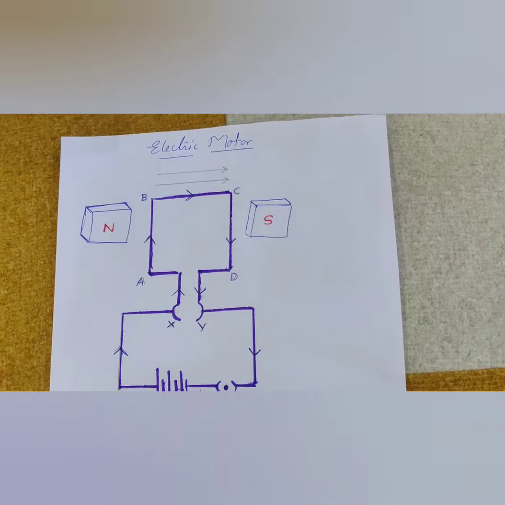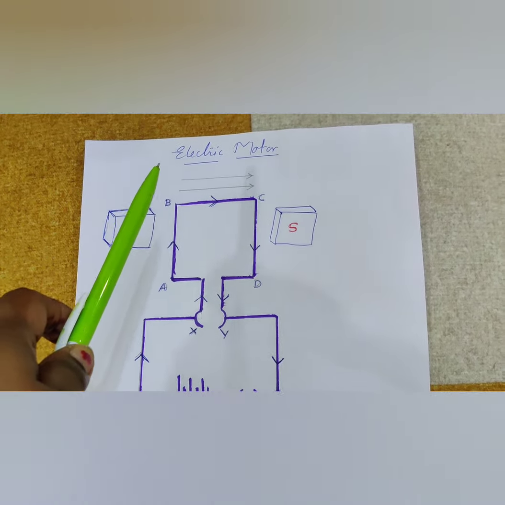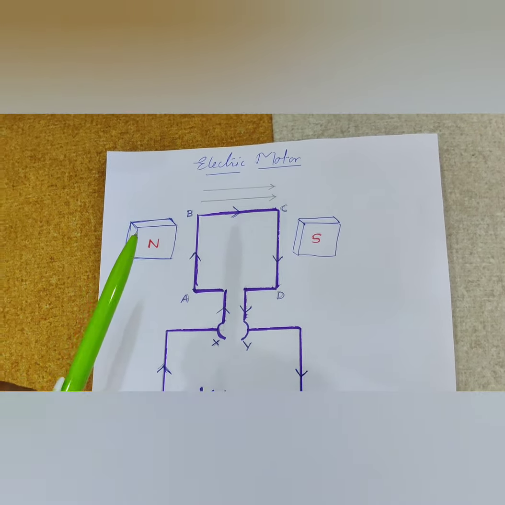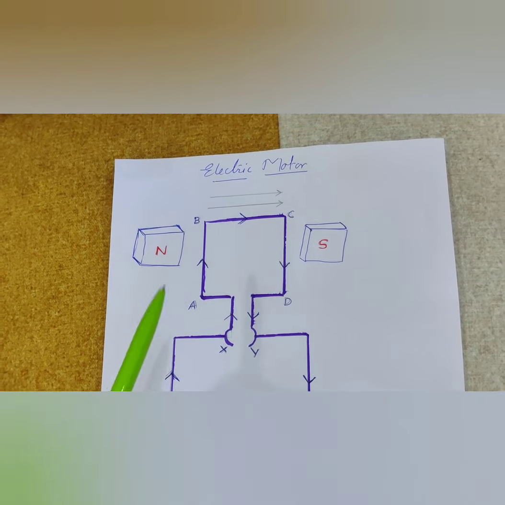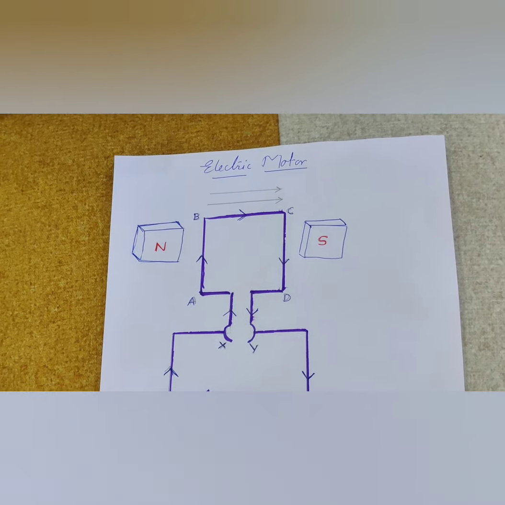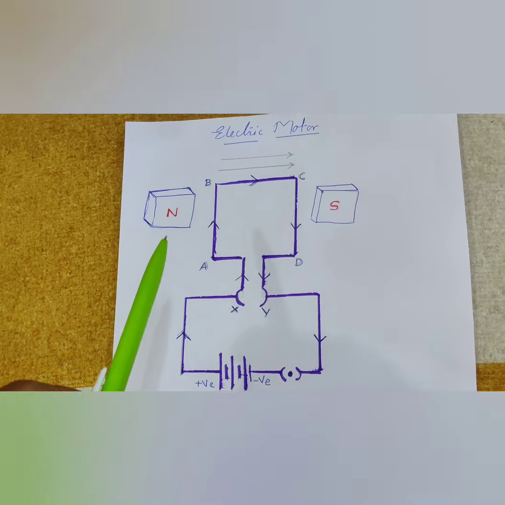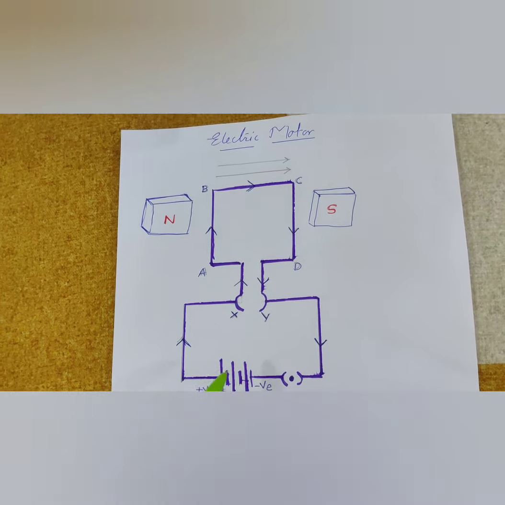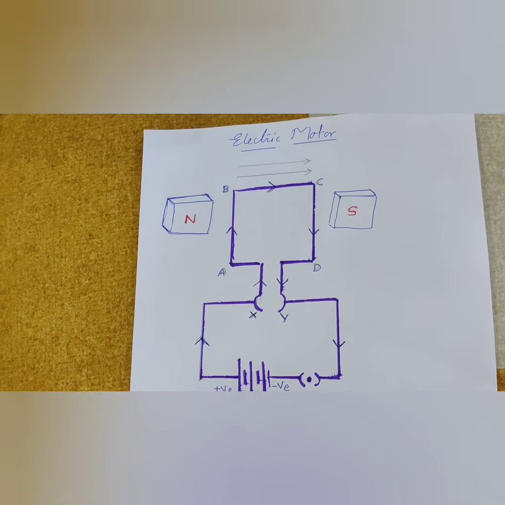Now our next topic is the electric motor. What is the electric motor? On which principle does it work? Electric motor works to convert electric energy into mechanical energy. Let us see how it is constructed.